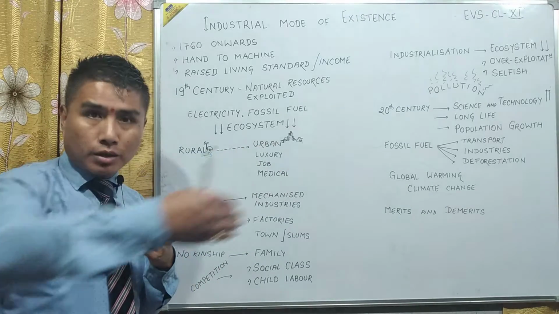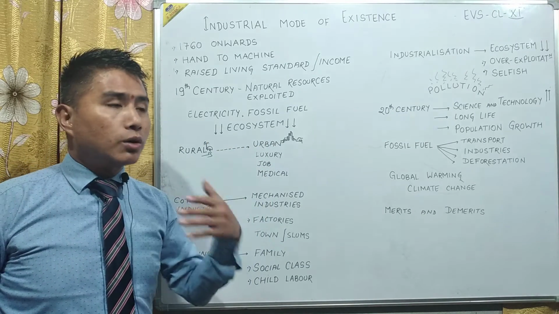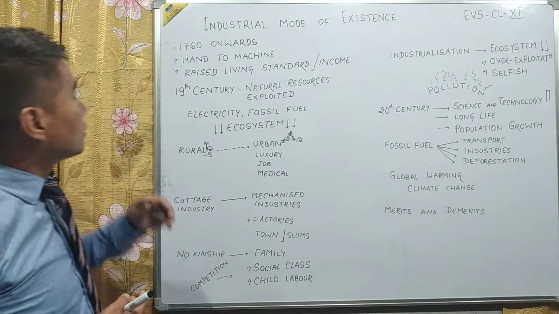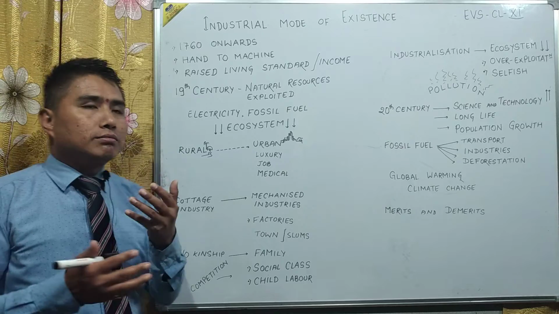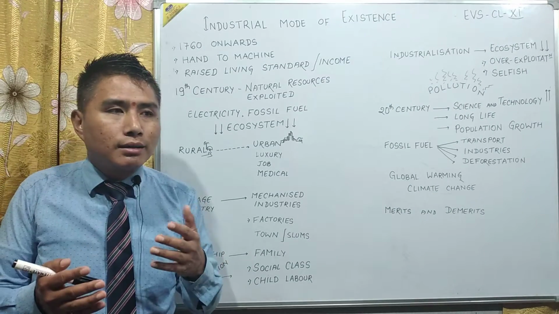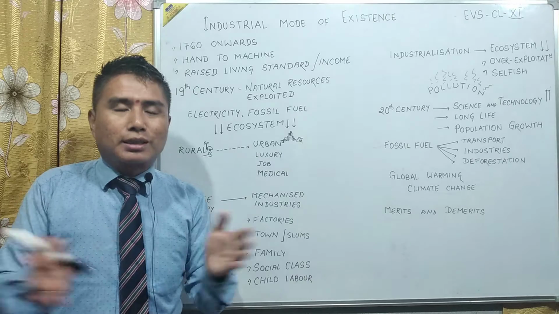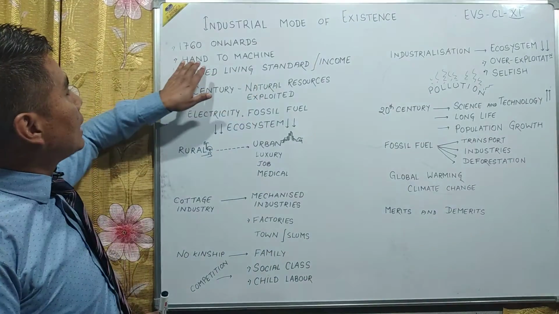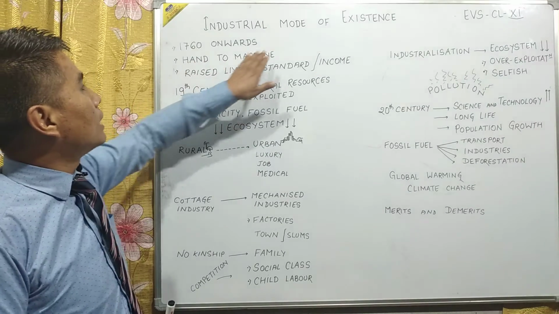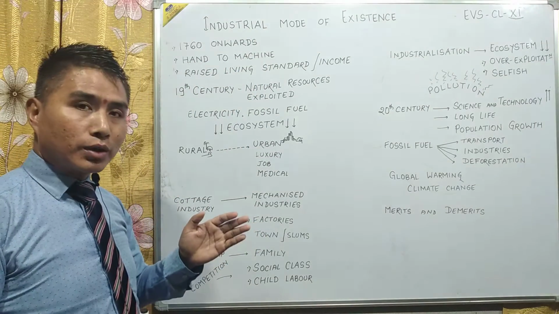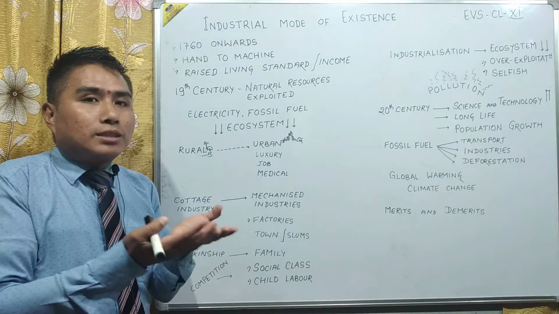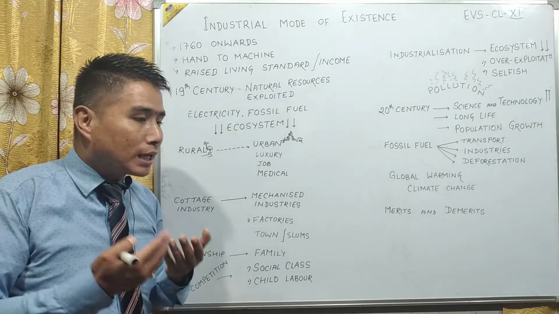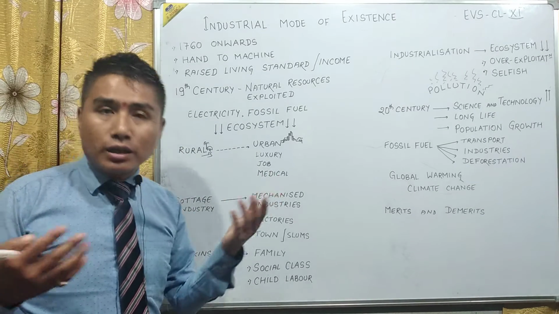It sped up the process of evolution, the process of changing the lifestyle of human beings. Instead of using hands, the work of the hand was taken over by machines. Everything was done by machine. Because of that, there was a rise in the living standard of human beings. People started living a different, luxurious life.